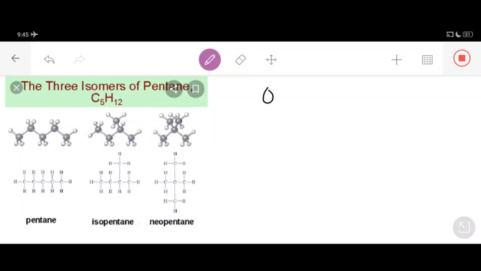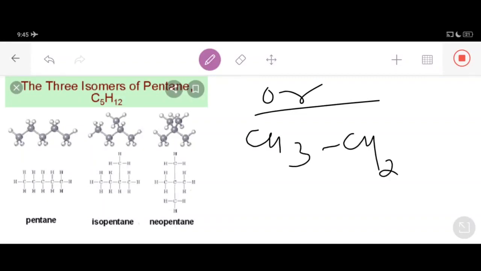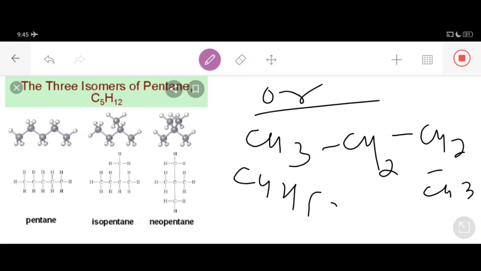We can make the condensed formula of this normal butane as well, like this. This is CH3, this is CH2, this is CH2, this is CH3. Look, the formula of this butane is C4H10: one carbon, second carbon, third carbon, fourth carbon, so C4.